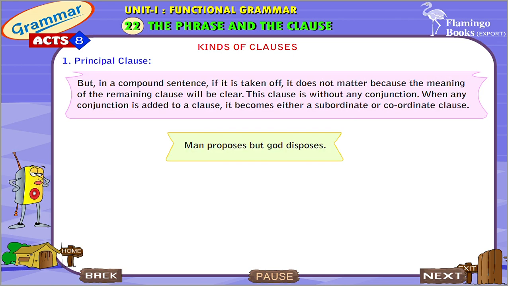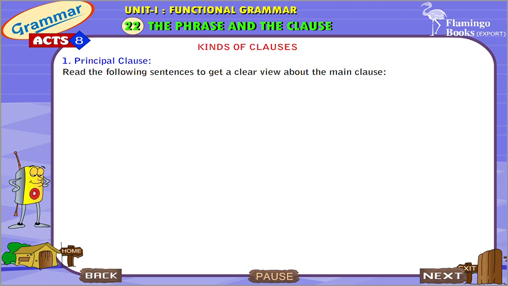But in a compound sentence, if it is taken off, it does not matter because the meaning of the remaining clause will be clear. This clause is without any conjunction. When any conjunction is added to a clause, it becomes either a subordinate or coordinate clause. Read the following sentences to get a clear view about the main clause.